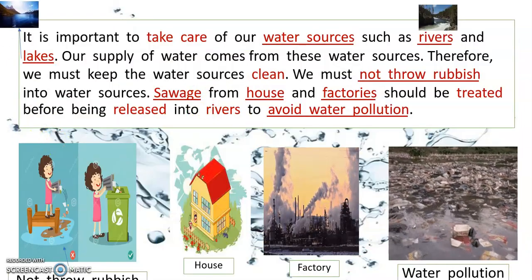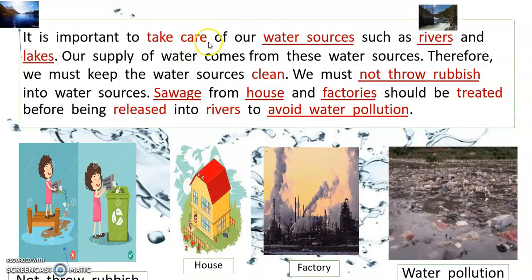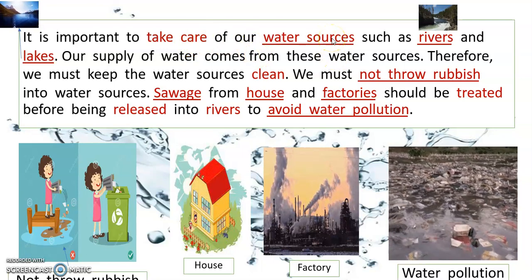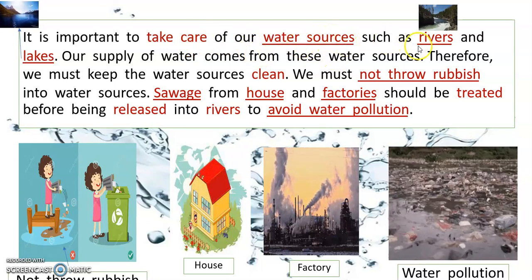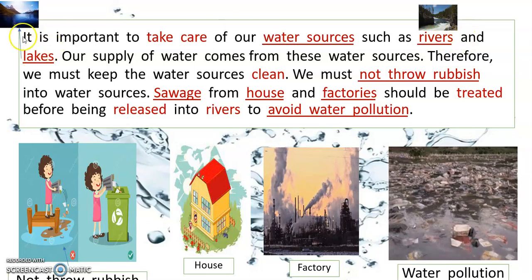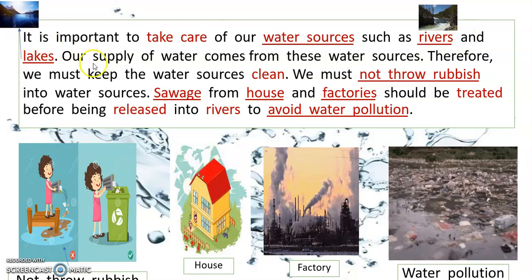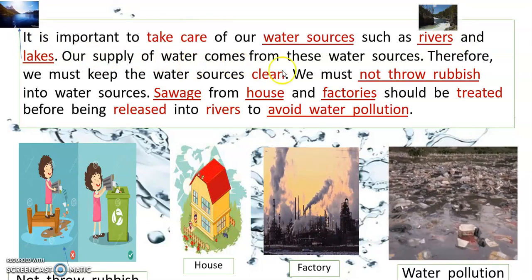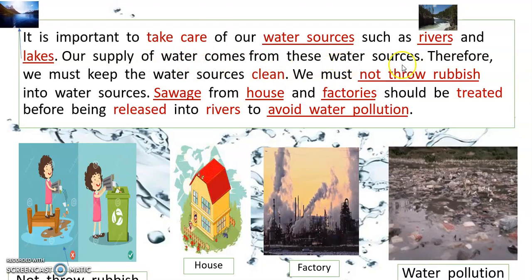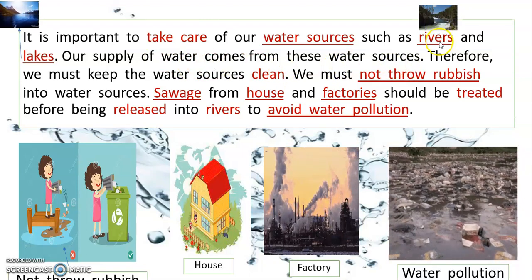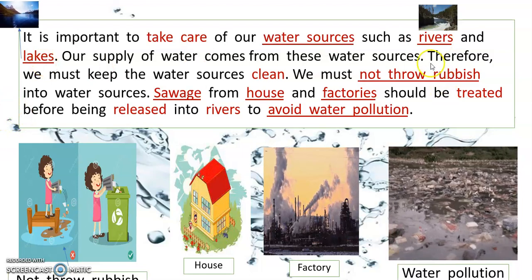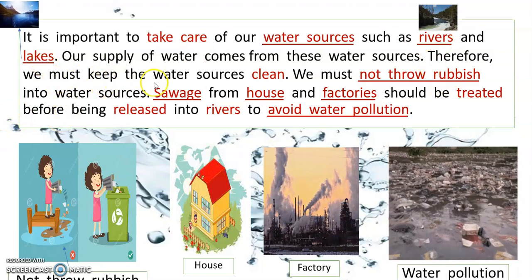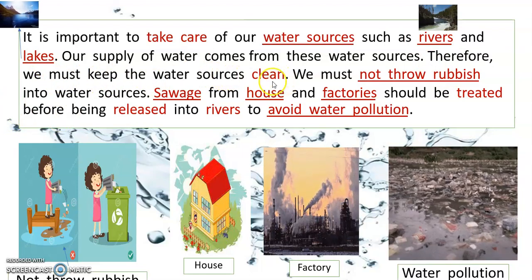And this is important. It is important to take care of our water sources, such as river and lake. Our supply of water comes from these water sources. So therefore, we must keep the water sources clean.